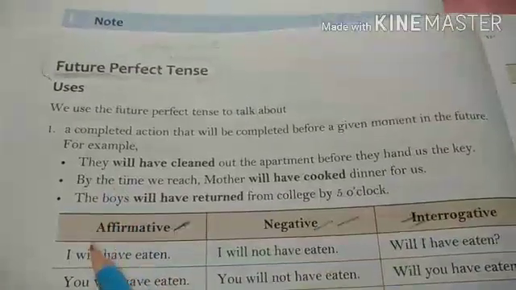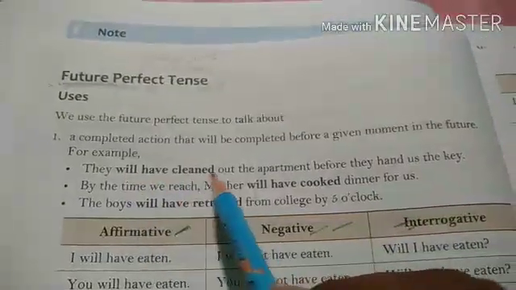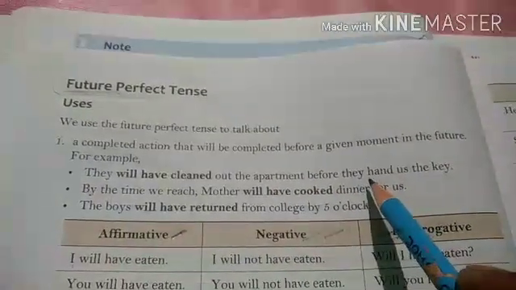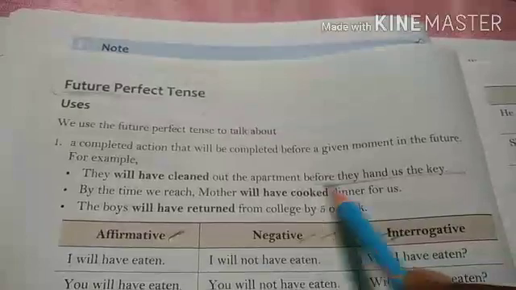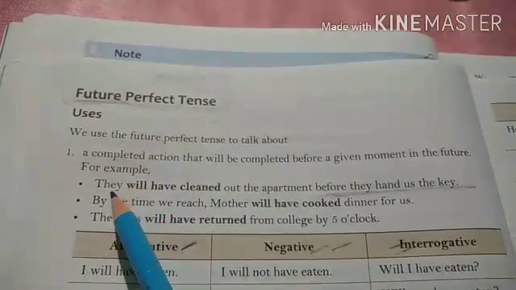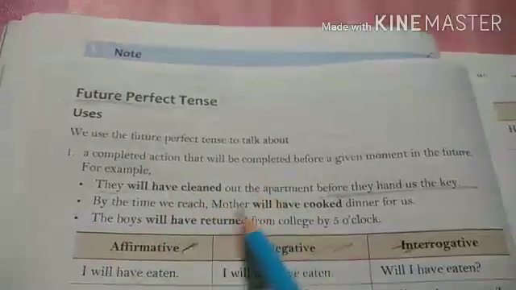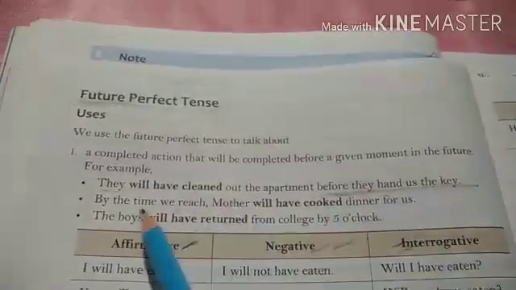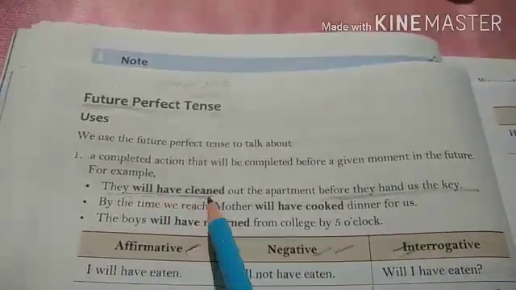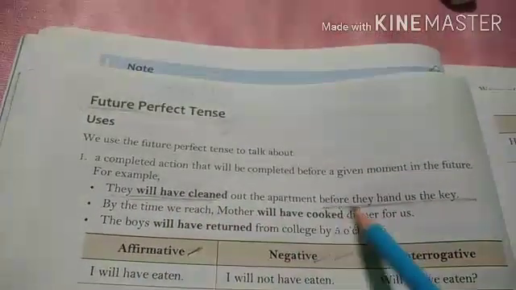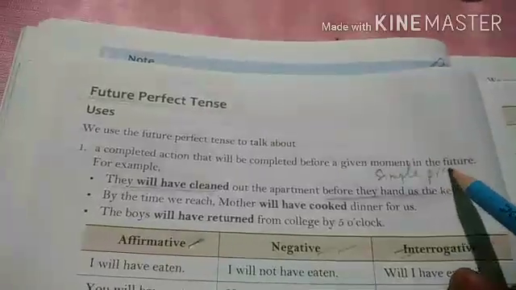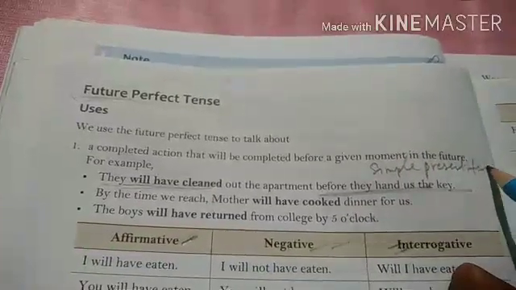अंडरस्टूड? लाइक हियर, They will have cleaned out the apartment before they hand us the key. That means they hand us the key. So whenever we write sentences in future perfect tense, the another action before which the actions in future perfect tense will be taking place will be expressed in simple present tense.